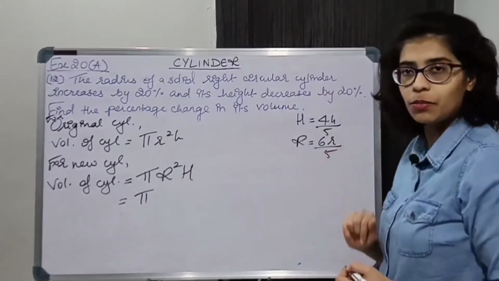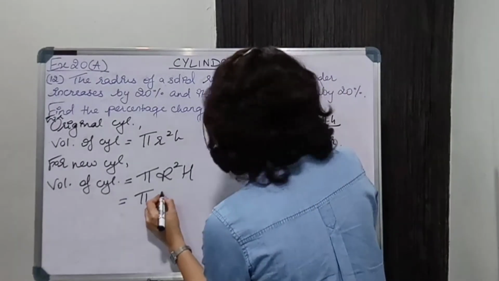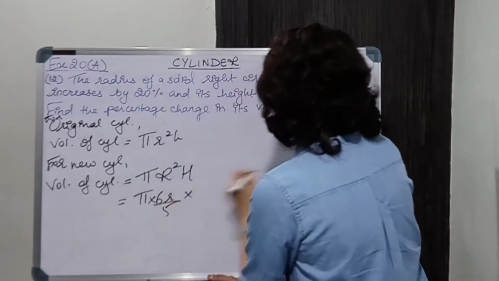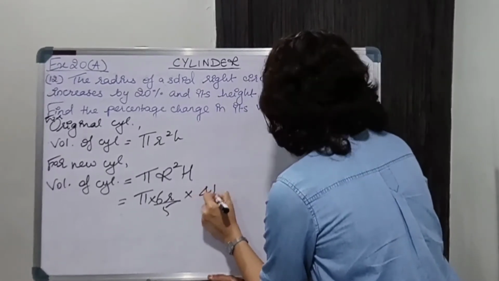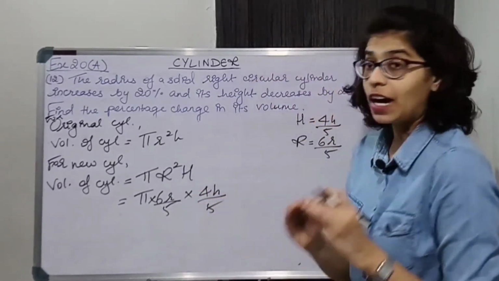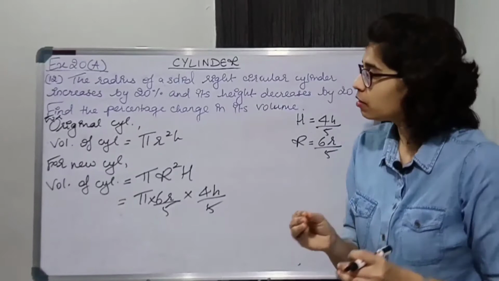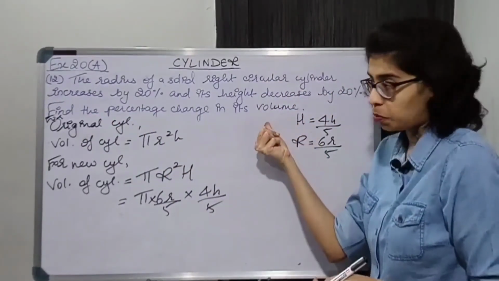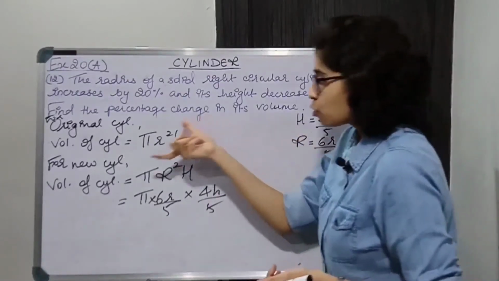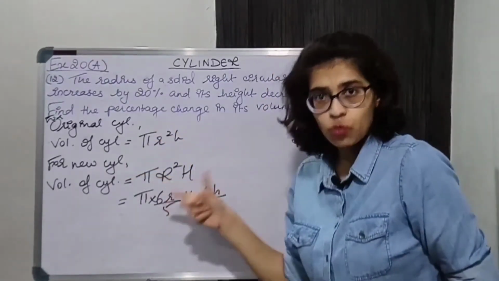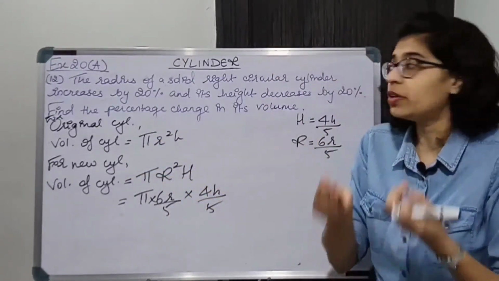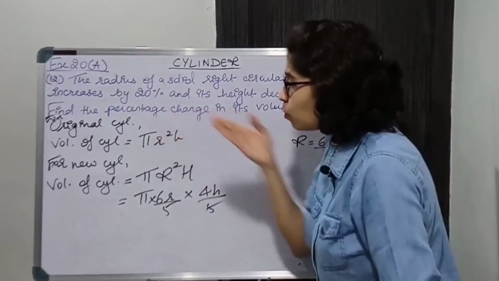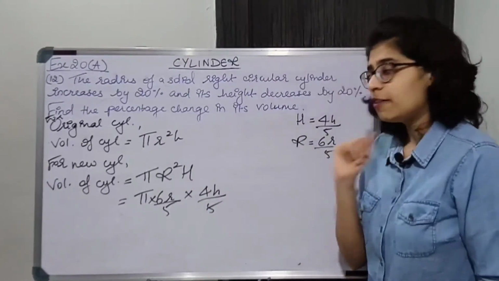R is 6R upon 5 and H is 4H upon 5. Why are we relating volume over here? We have to find the percentage change in the volume. Okay? So old volume क्या है, new volume क्या है, हम लोग को पता होना चाहिए. Only then we'll be able to find the change in the volume. So old volume is this and new volume we are finding out.